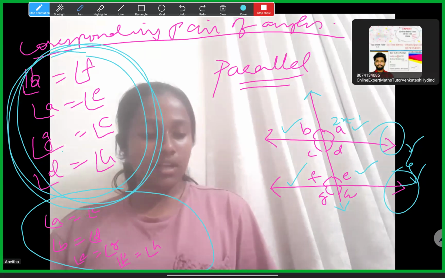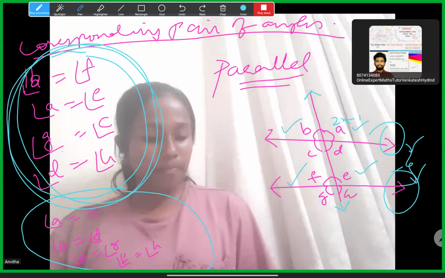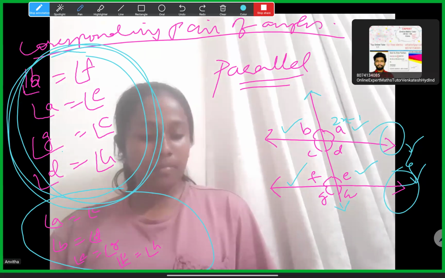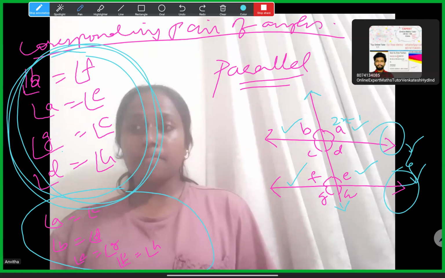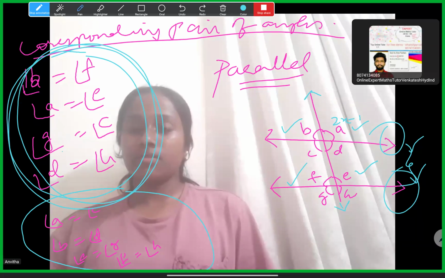Write a pair of alternate interior and alternate exterior angles. Can you tell me the alternate interior from this figure? Sir, A and F. Alternate interior means between the lines, interior region only.